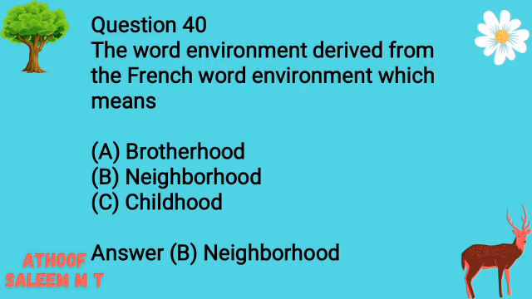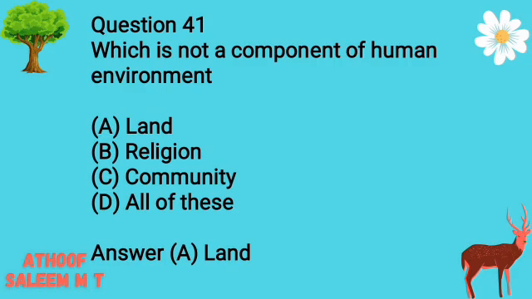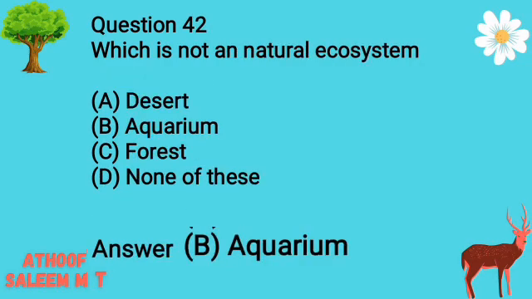Question 40. The word environment is derived from the French word environment, which means. Options A. Brotherhood. B. Neighborhood. C. Childhood. Answer B. Neighborhood. Question 41. Which is not a component of human environment? Options A. Land. B. Religion. C. Community. D. All of these. Answer A. Land.